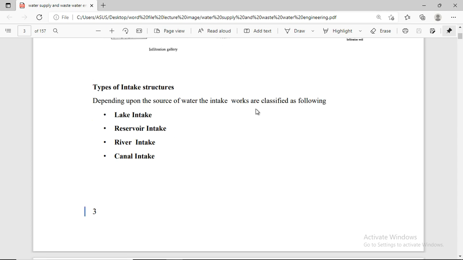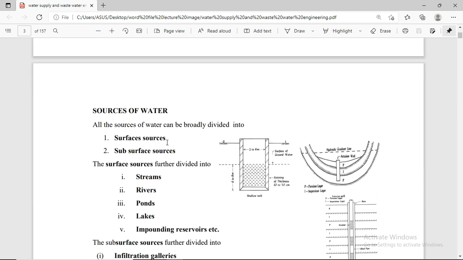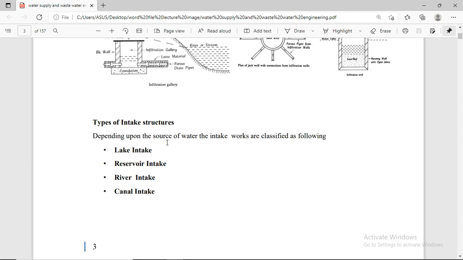The first topic is the types of intake structure. Depending on the source of water, intakes are classified as follows. The first one is the lake intake. The second one is the reservoir intake. The third one is the river intake. The fourth one is the canal intake. An intake is a type of structure through which we take water from outside sources, which is said to be an intake.